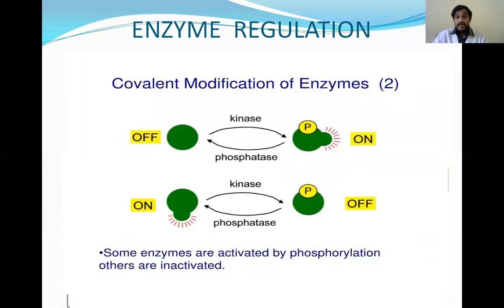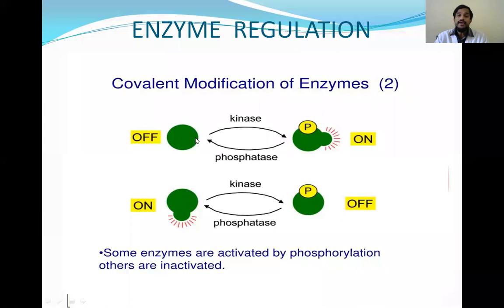And coming to the covalent modification, this mainly depends on the phosphorylation and dephosphorylation. Some enzymes are inactive in the dephosphorylated state, and when phosphate is added, they become active. And similarly, some enzymes are active without phosphate, and they become inactive when phosphorylated. This removal and addition of the phosphate is catalyzed by the kinase and phosphatase enzymes.